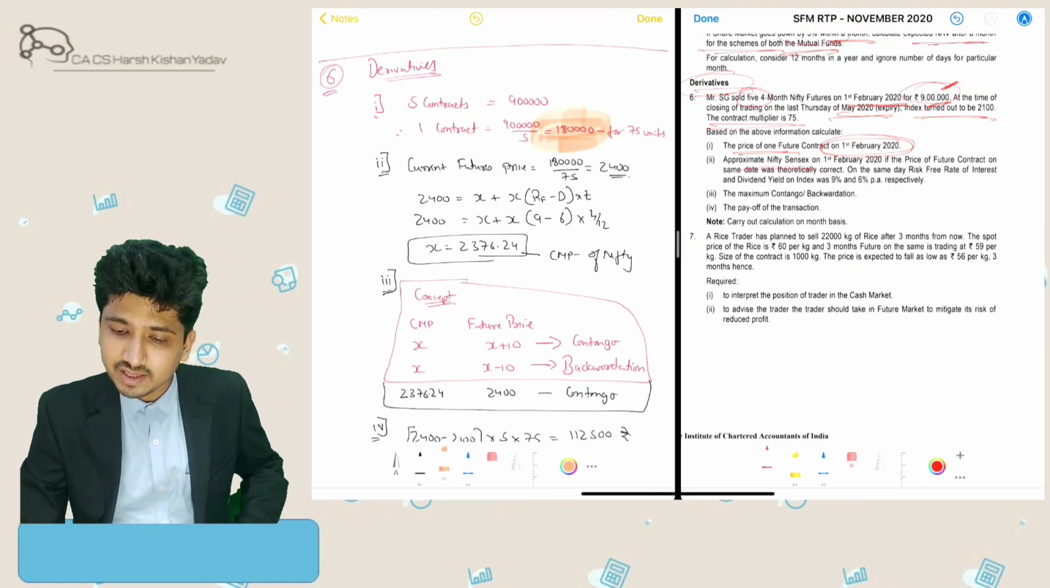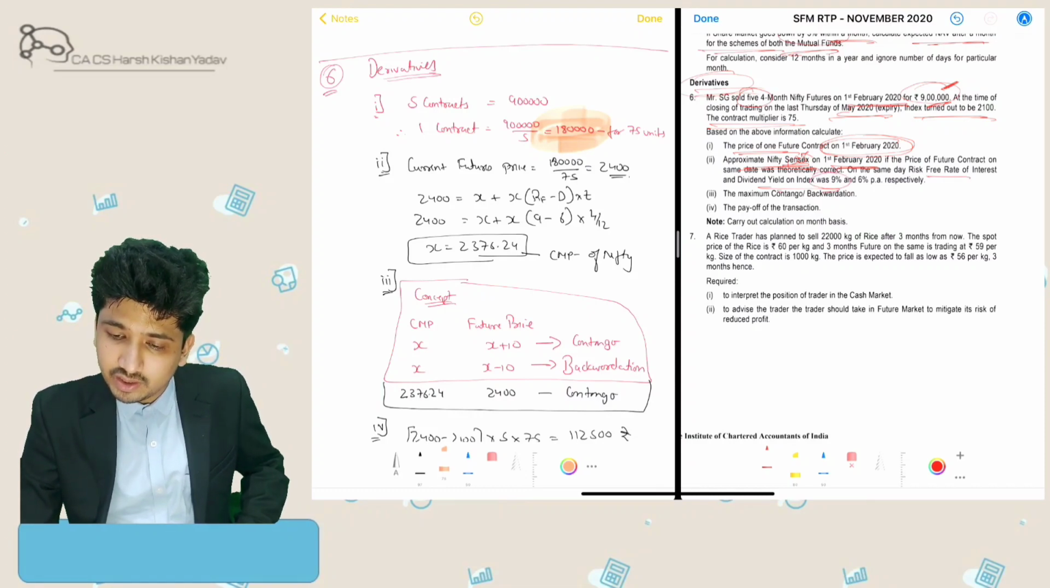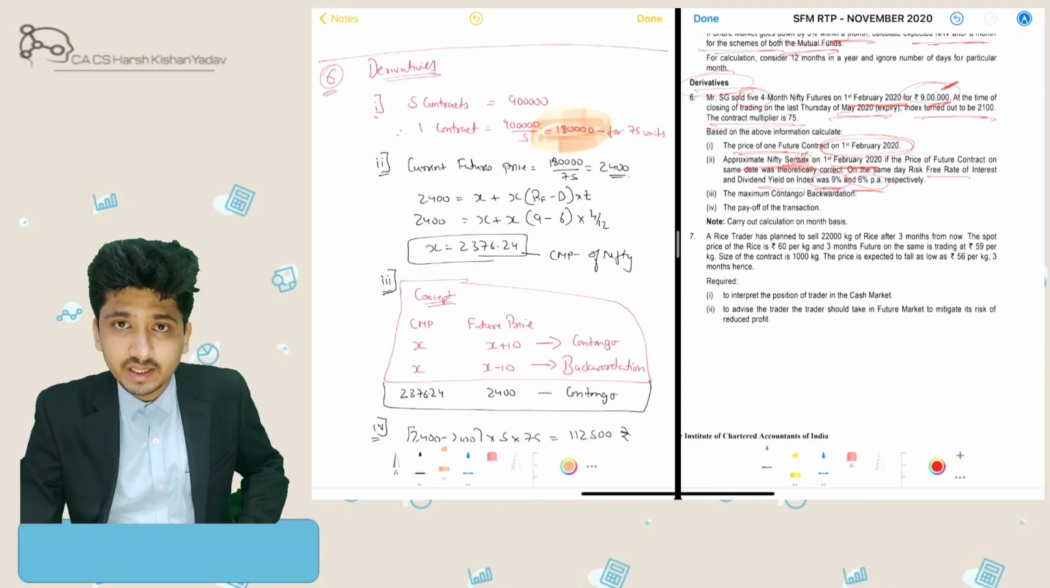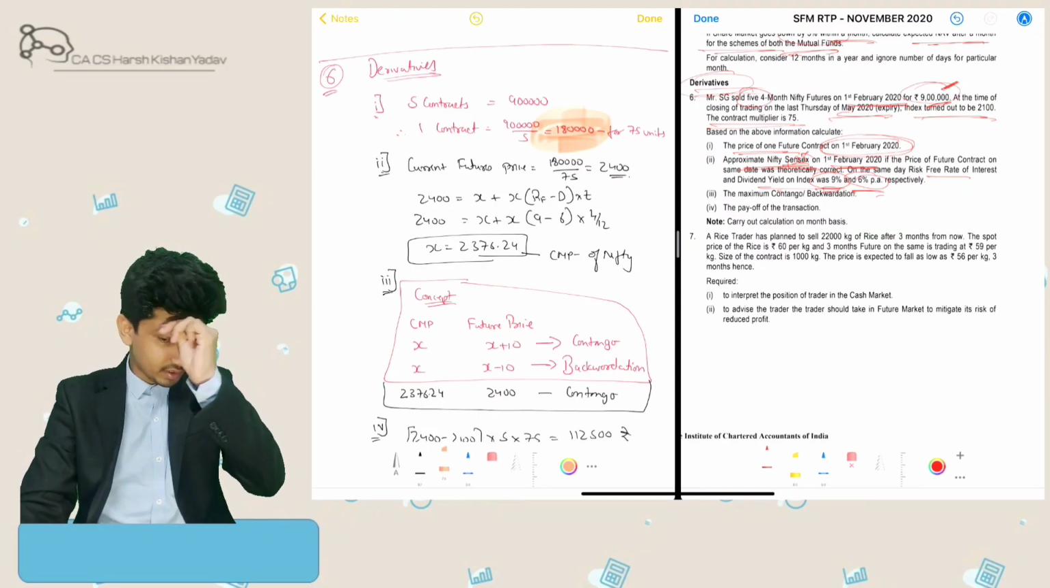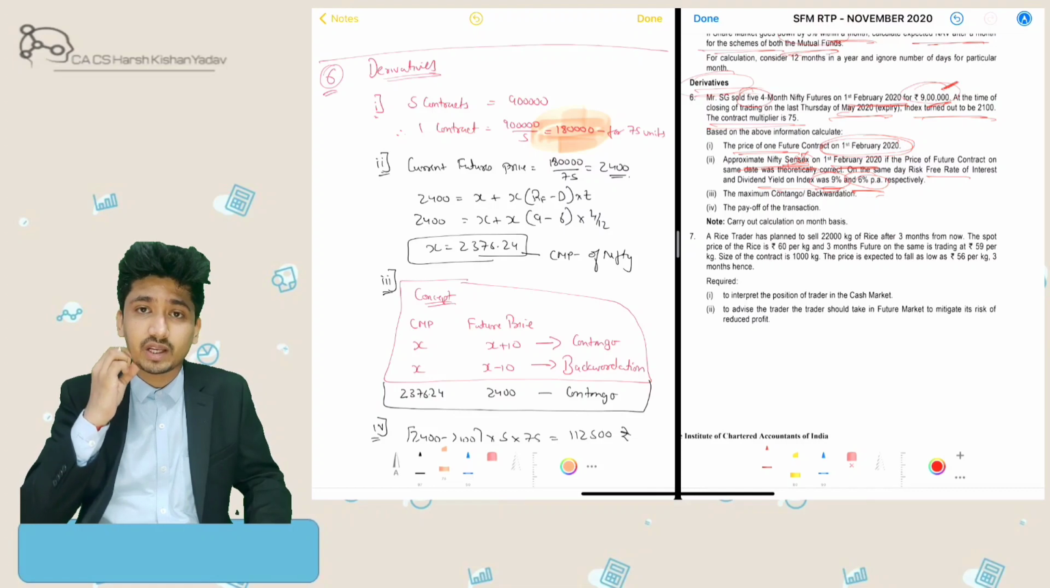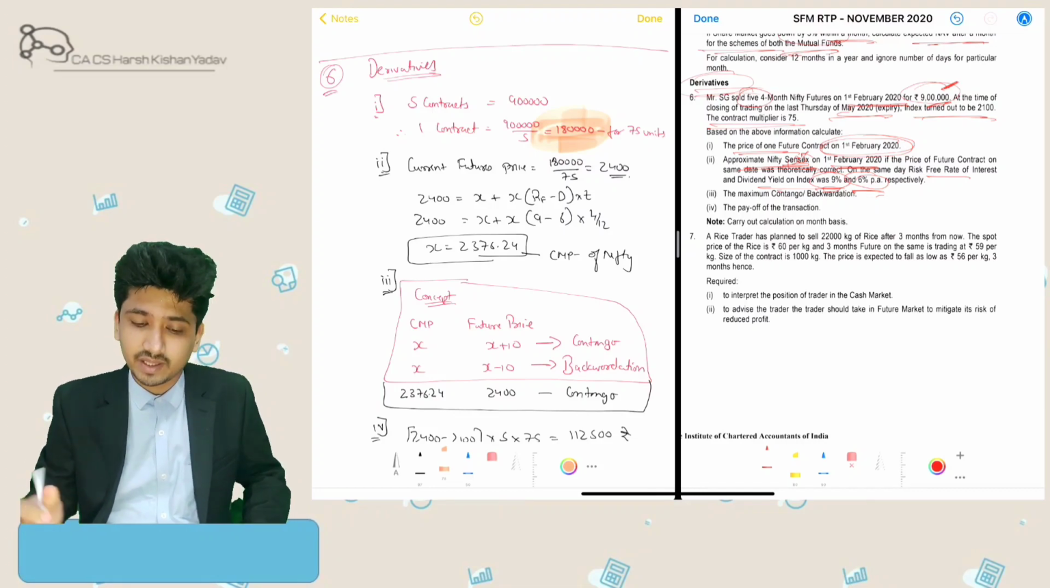Then second, what he is asking is the approximate Nifty spot on 1st February, ignoring the word Sensex over here, if our risk-free rate of return is 9% and dividend yield is 6% prevailing in the market. So what is the formula for calculating the futures contract prices?